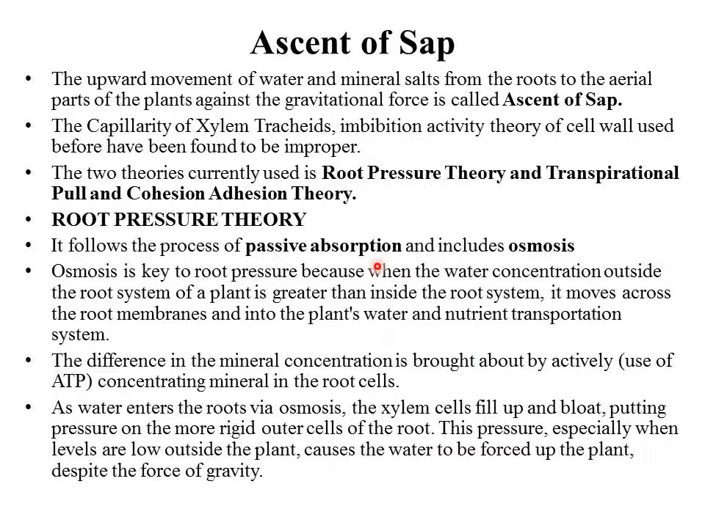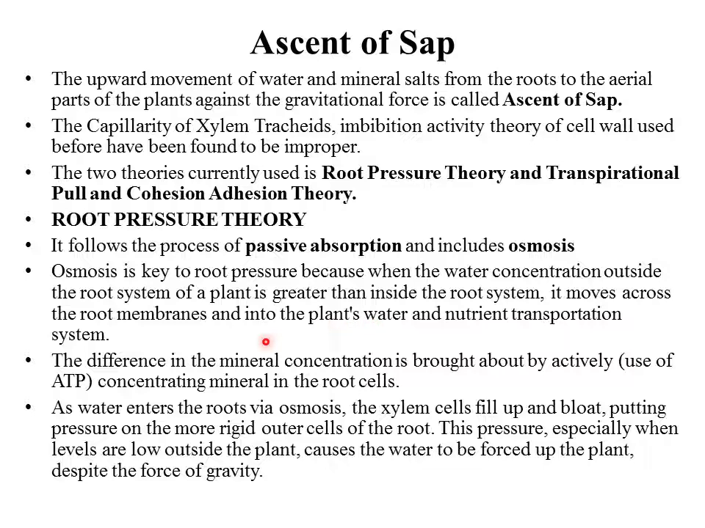increases, that is, inside the root the amount of solute is more and the water concentration is less. That means the water concentration outside the root is more. So what happens? Due to osmosis, water from outside enters into the root cells, and this moves across the root membranes into the plant's water and nutrient transportation system. I'll explain this with the diagram in the next slide.